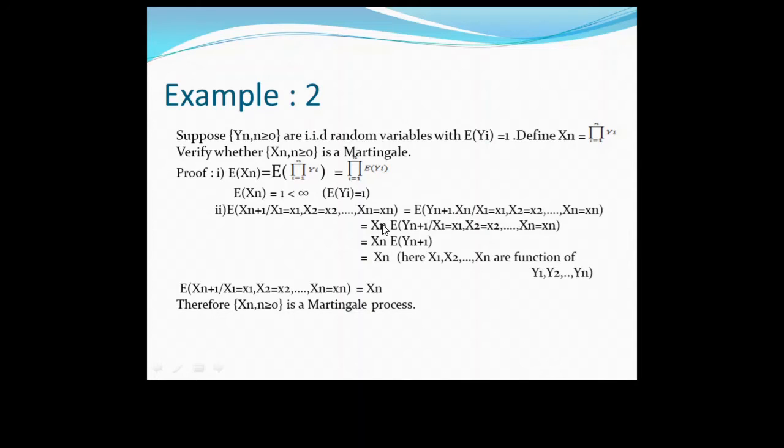Now we take Xn outside and the expectation is given to Yn+1. So the expected value of Yn+1 given X1, X2 up to Xn. The answer of this is what? Expected value of Yn+1. Why? Here X1, X2, Xn are functions of Y1, Y2, Yn. So the final answer is what? Xn, and what is the expected value of Yn+1? 1. Therefore, Xn is a martingale process if it is nothing but the product of Yi.